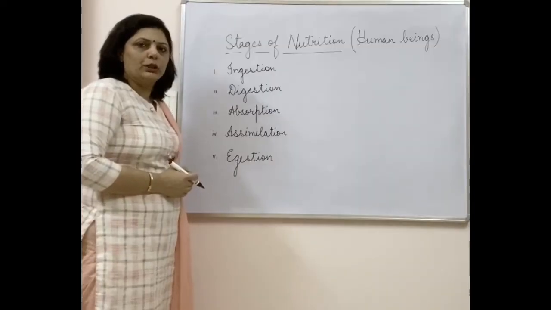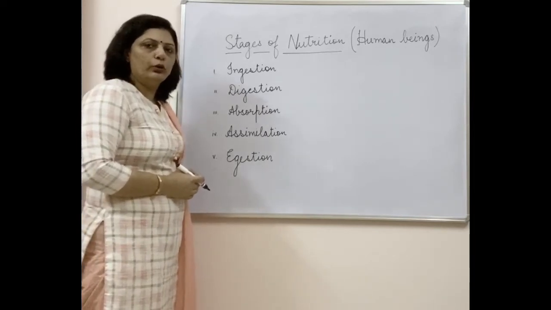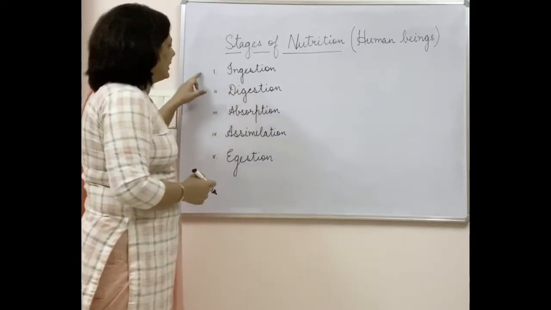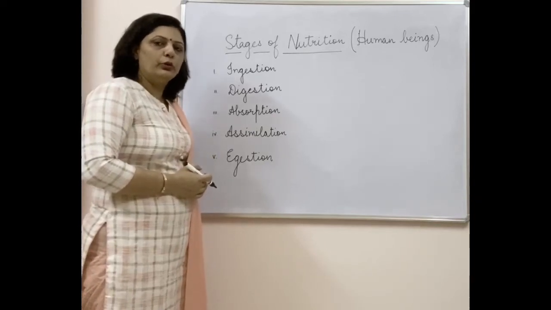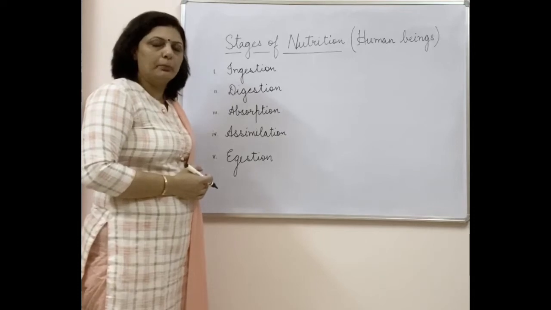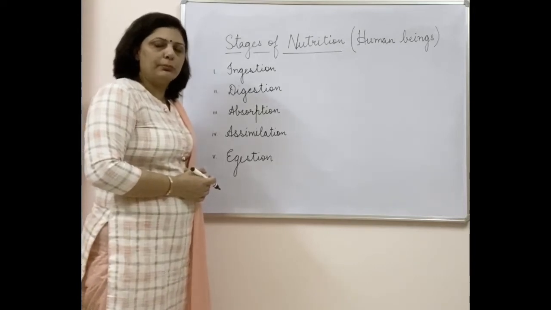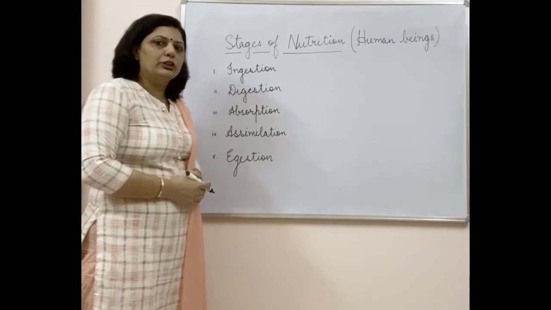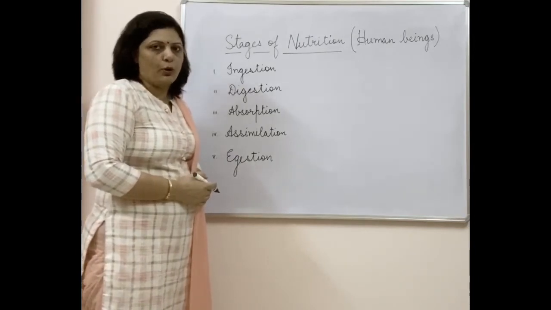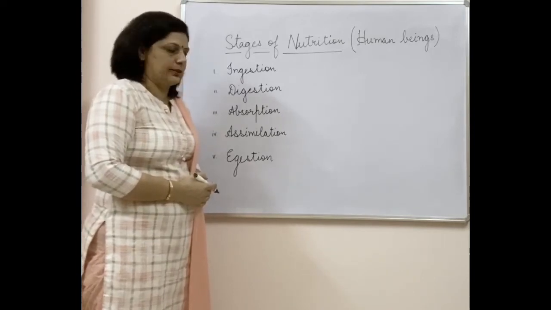Now let us have a quick look at the stages of nutrition which we have already discussed while discussing the whole human digestive system. The first stage is ingestion. Ingestion means the process of taking in food for continuing the process of digestion inside the body. Then digestion means the process of breakdown of the food into simpler molecules so that it can later be taken up by the body. Absorption is the process in which the digested food molecules are absorbed into the blood so that later they will be utilized for producing different components.